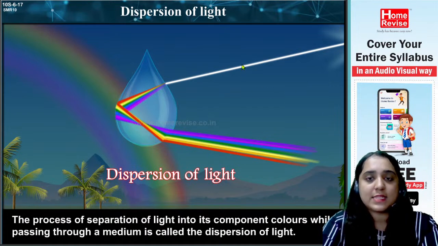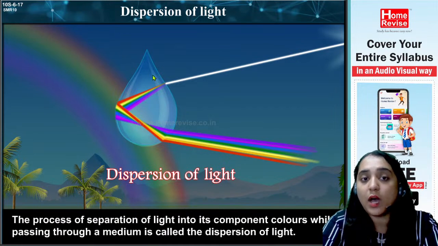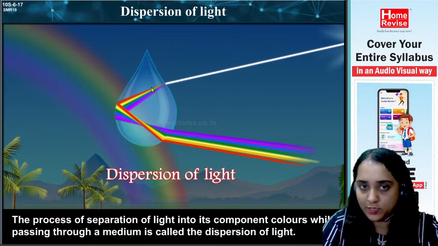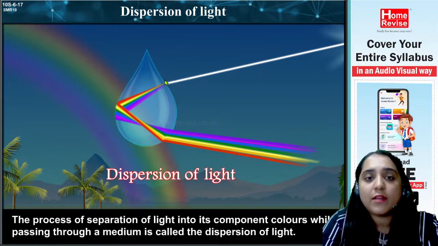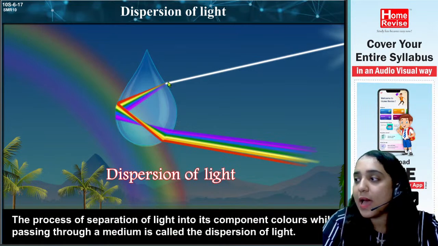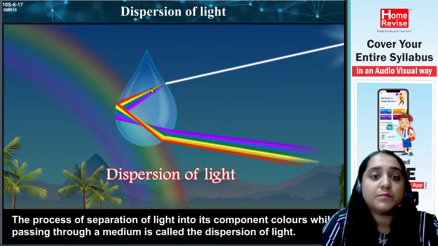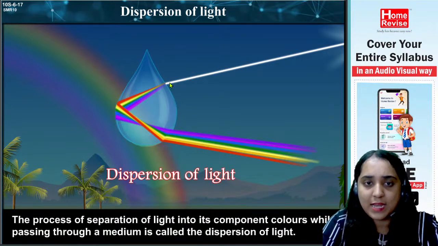Again I repeat, this white light moves from one medium to the other transparent medium, water, and here refraction took place. As refraction took place, this white light is dispersed into different colors.